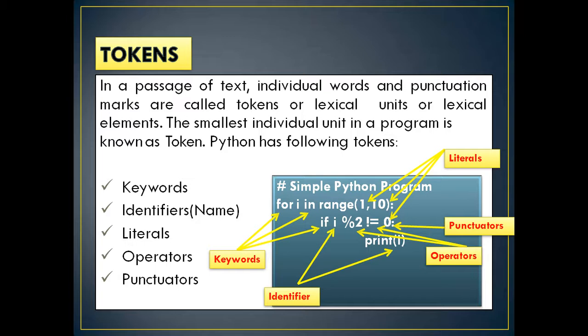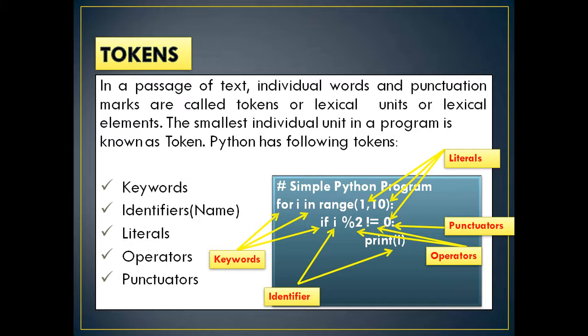Another name is lexical units or lexical elements. The smallest individual unit in a program is known as a token. The simplest definition of a token is the smallest individual unit in a program. The types of tokens available in Python are keywords, identifiers, which are also called variables, literals, which are also called constants, operators, and of course punctuators.